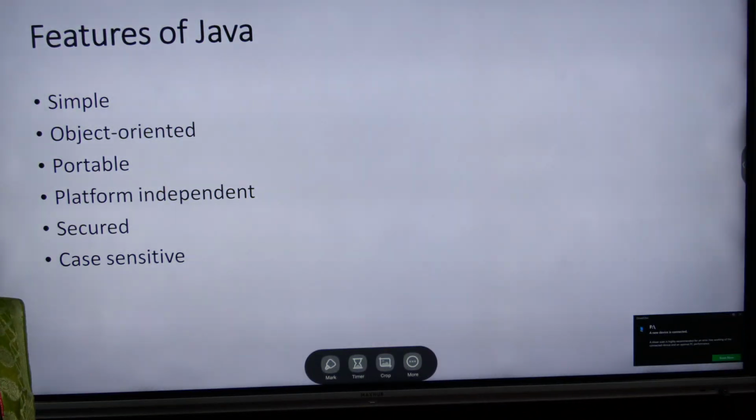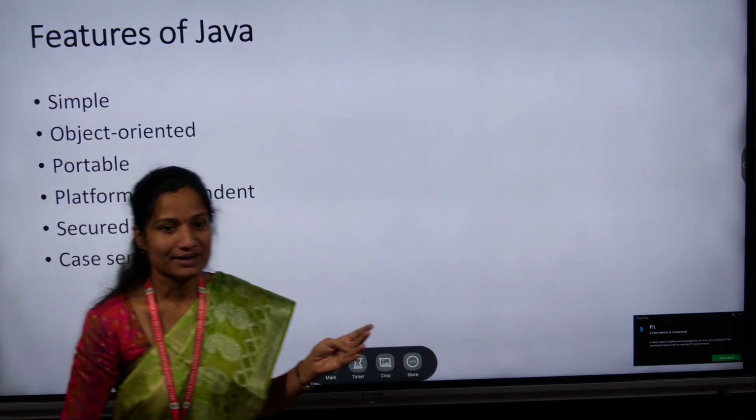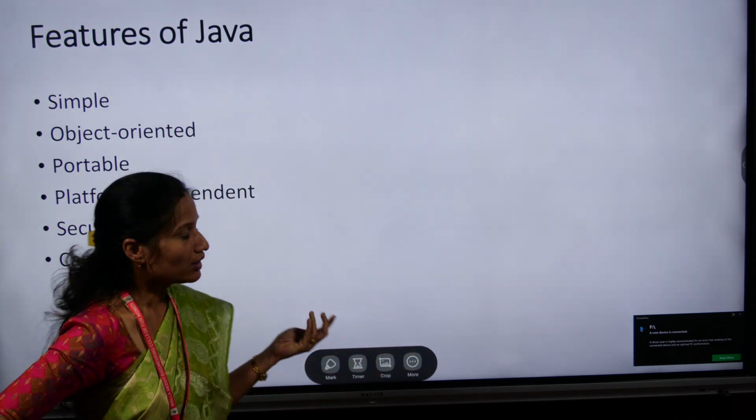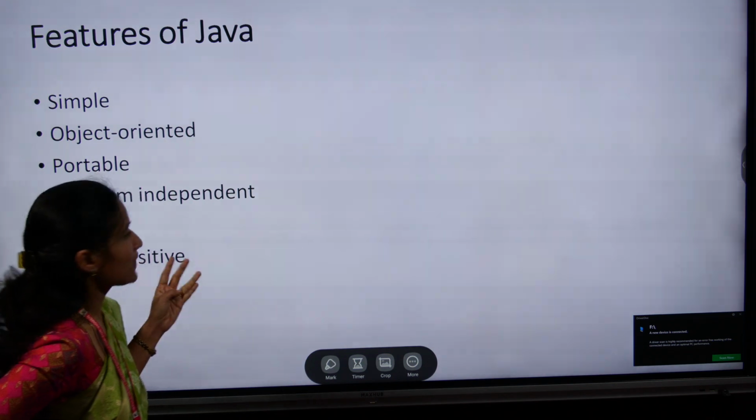Next, coming to the features of Java. Here we have some features, which are also called the buzzwords of Java. Java is simple. Why is it simple? Compared to C and C++ languages, it is very simple. Compared to other languages, it is very simple to write the code. So that's why it is simple.